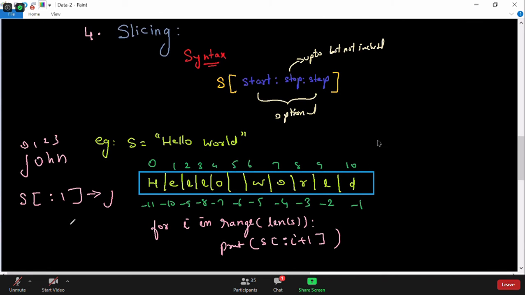J. Very good. Means 1 is not included. It will print only J. Next time I will be 1, but it is I plus 1, so it will become 2. Colon 2, what will it print, guys? Colon 2. Very good. It will print JO. Next time I will be 2, so it will update to 3. So it will be JOH. Following, Aditi?